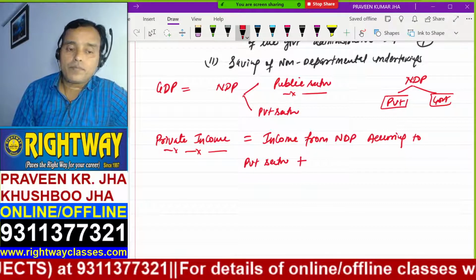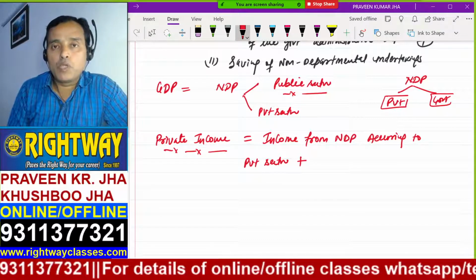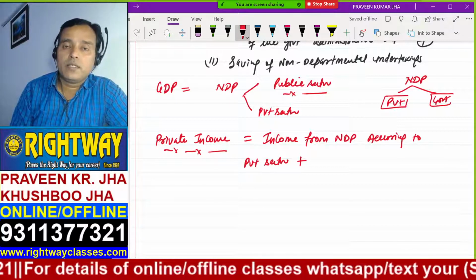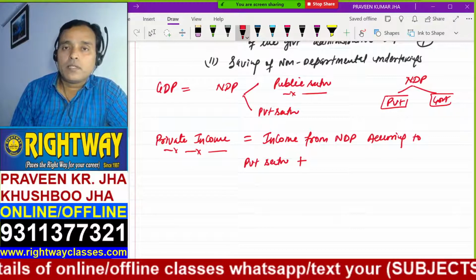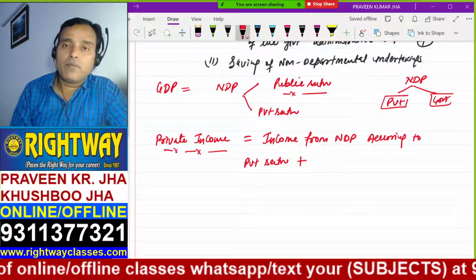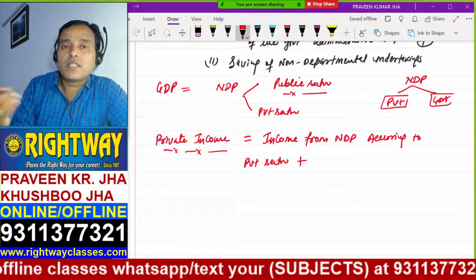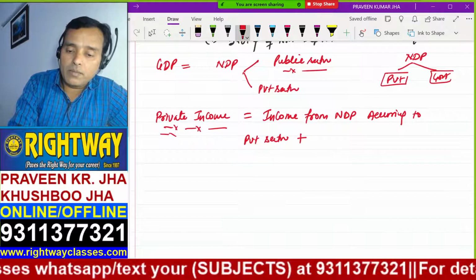Some of the incomes received by private individuals are not actually earned, they are transfers. You can get money from the government as help, you can get it from foreign countries as help. That money is not actually earned, you get it as a transfer. That income also forms part of private incomes.